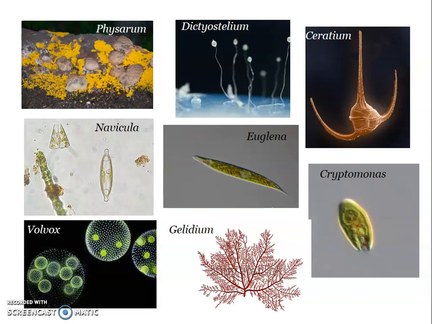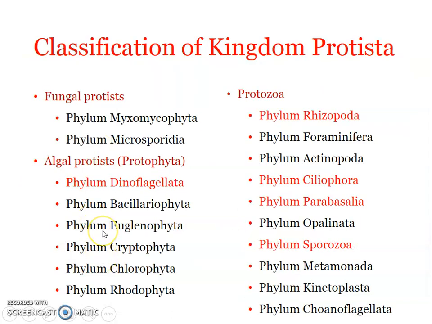We can have aquatic as well as terrestrial, and diatoms, just like the dinoflagellates, are one of the primary producers, especially in the case of marine ecosystems, very important primary producers. Okay, an example we have seen is Navicula. Now the next group we have is phylum Euglenophyta.